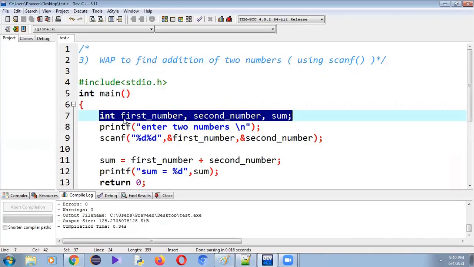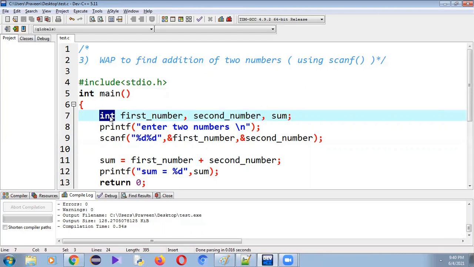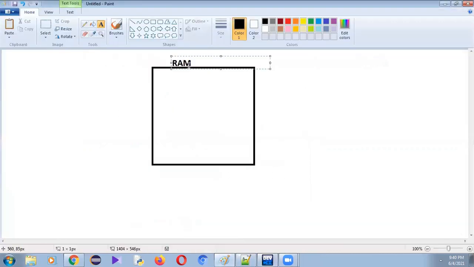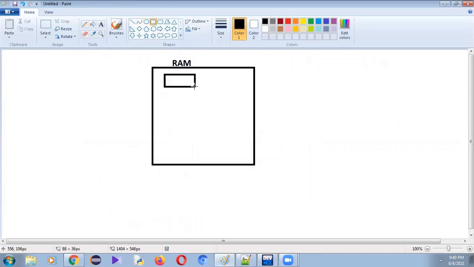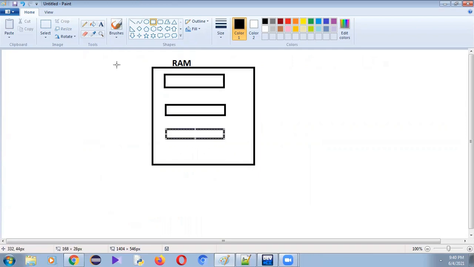Now the controller is executing line number 7: int first_number, second_number, and sum. It will allocate the memory space to the first number, second number, and sum. Now which data type do these variables belong to? Int data type. So int requires how many bytes of memory? 2 bytes of memory. Let's say this is the first number variable, this is the second number variable, and the third one is sum.